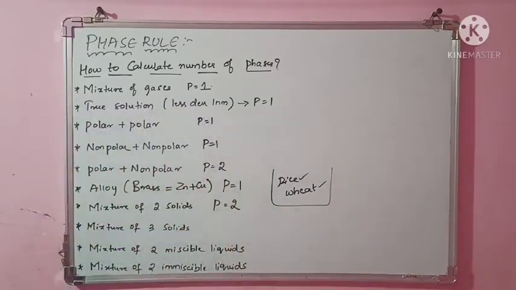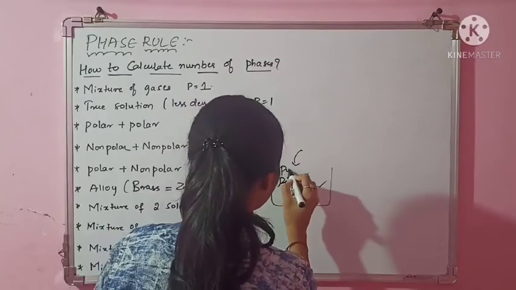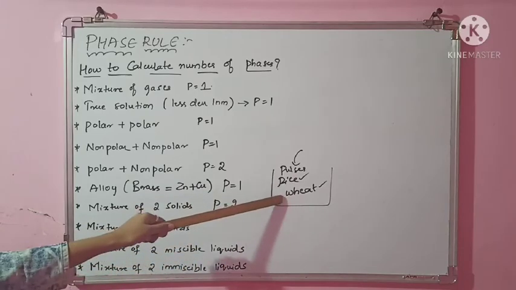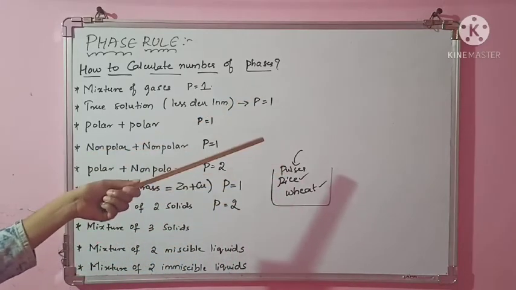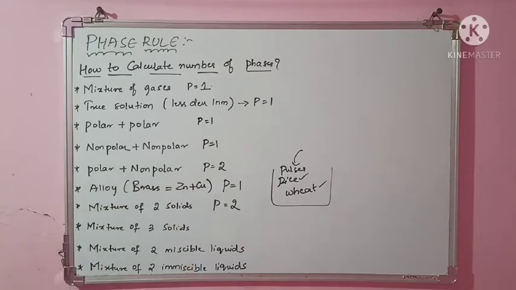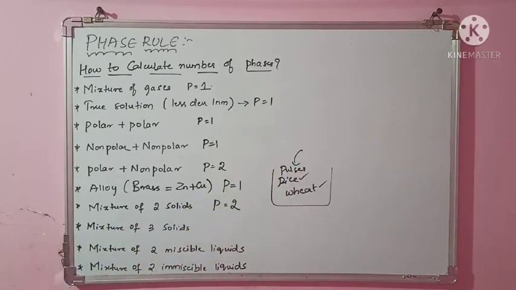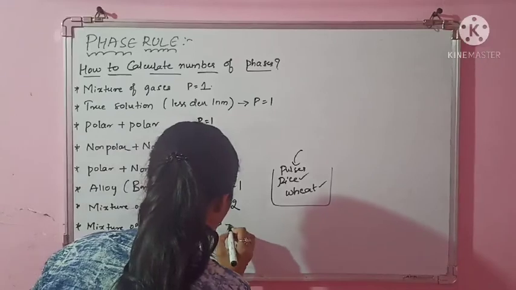P equal to 2. Similarly, a mixture of three solids. Think that rice is there, wheat is there, and I am adding some pulses, any one of the pulses. Now again 3 are there. So in a mixture of 3 solids, this will look different, this will look different, this will look different. Even though I am mixing all 3, you can differentiate the phases with the naked eye. So this is a different phase, this is a different phase, this is a different phase. You can recognize them, so it forms a heterogeneous mixture. There is no homogeneity. So 3 solids again means the phases will be 3.